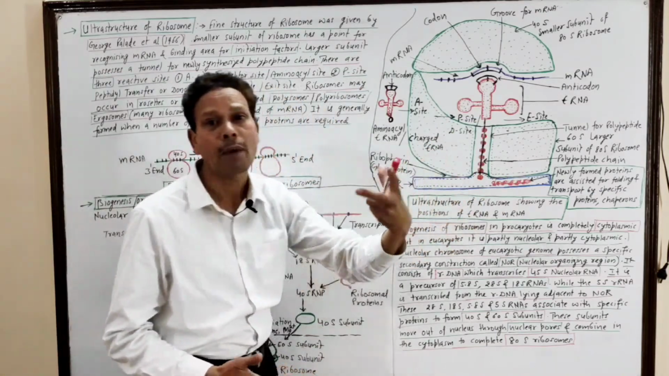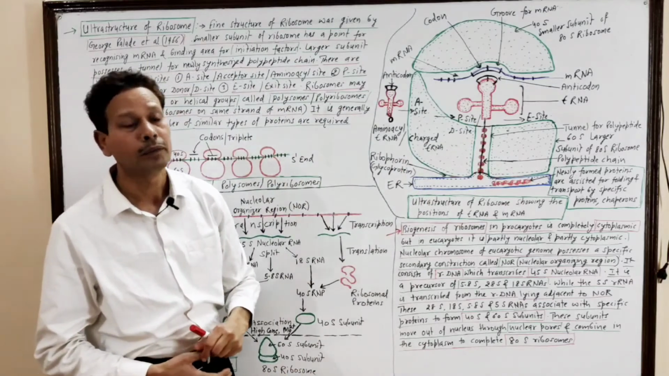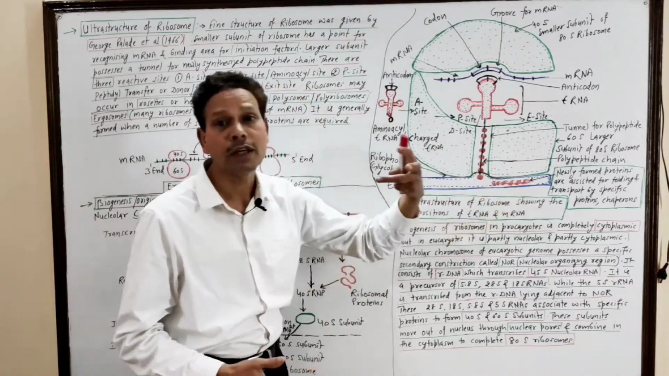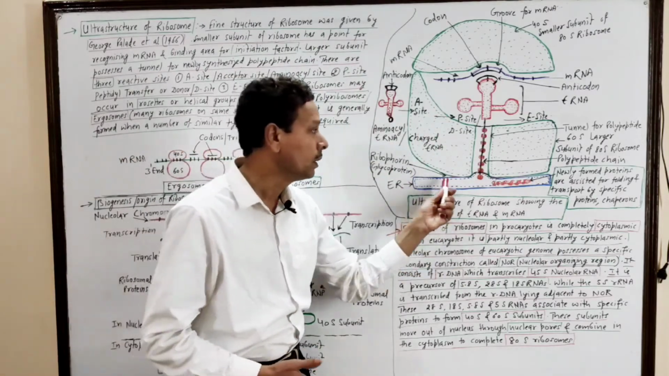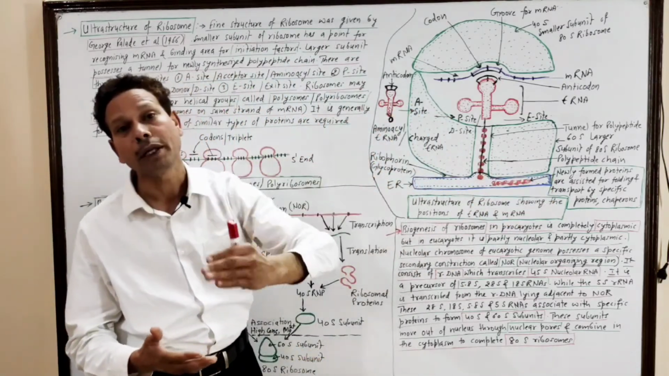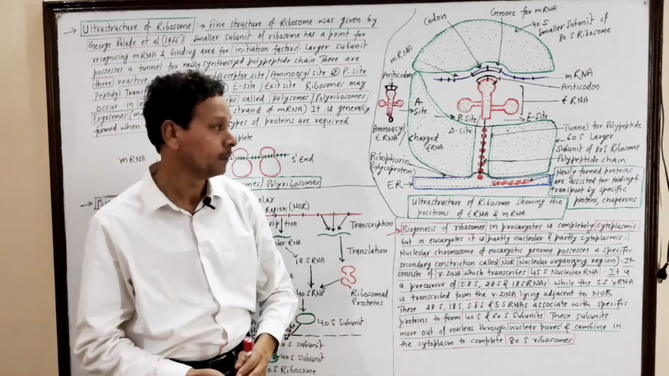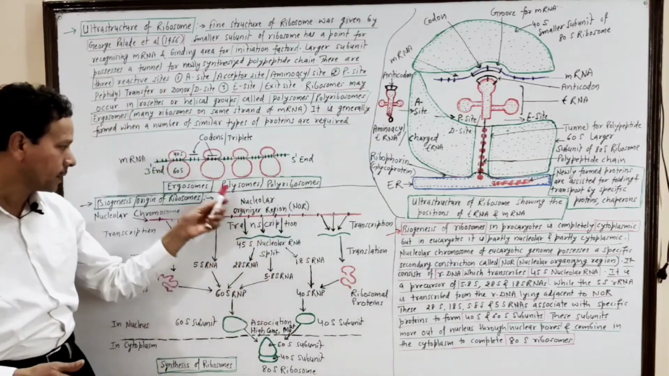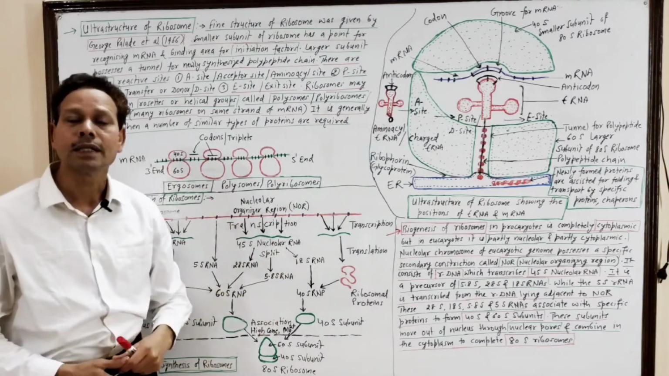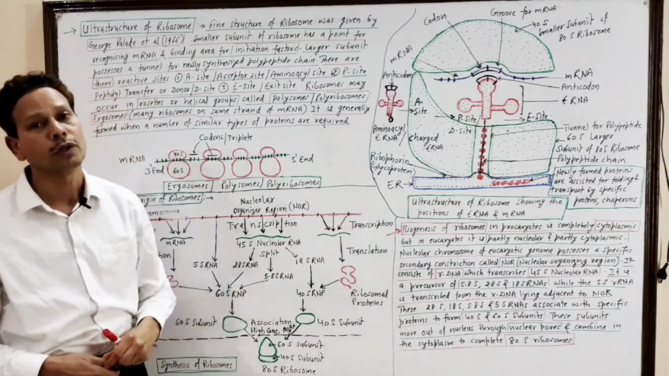passed into the lumen cavity of the rough endoplasmic reticulum, and this polypeptide chain which undergoes folding and transportation requires a specific protein called chaperones. Polysomes are the grouping of several ribosomes, and this is the origin, synthesis, biogenesis of ribosomes.